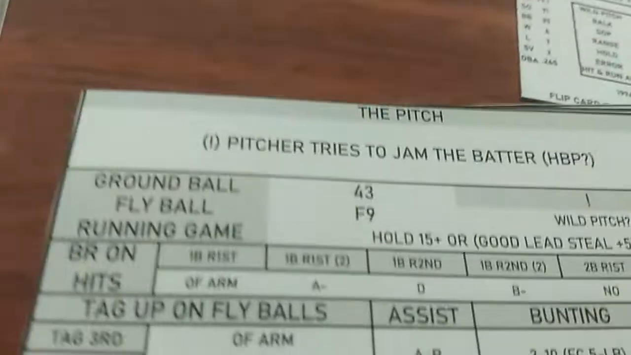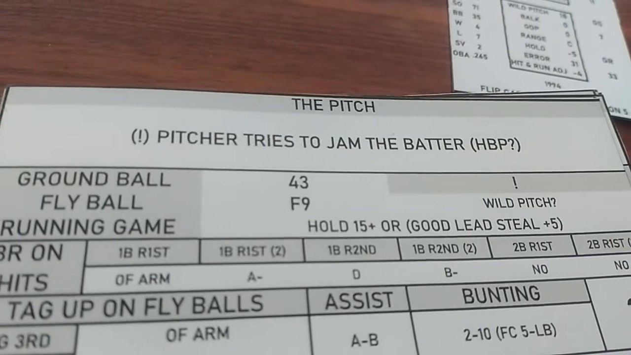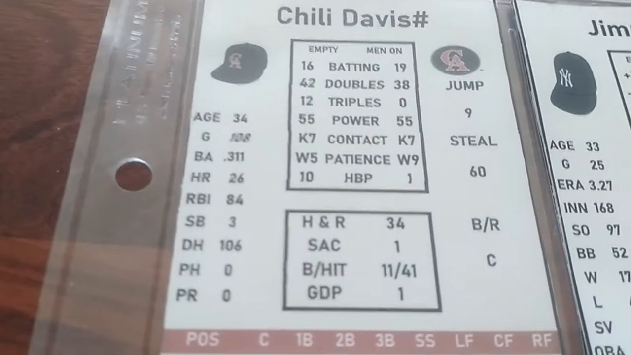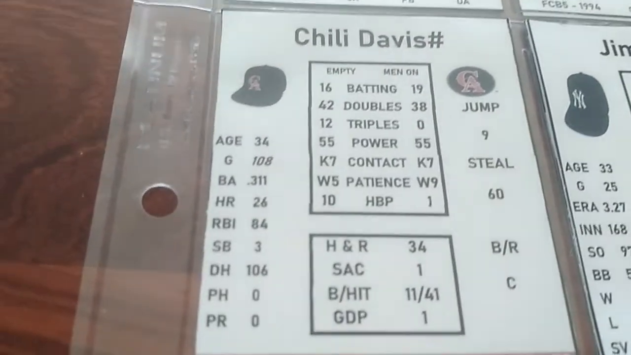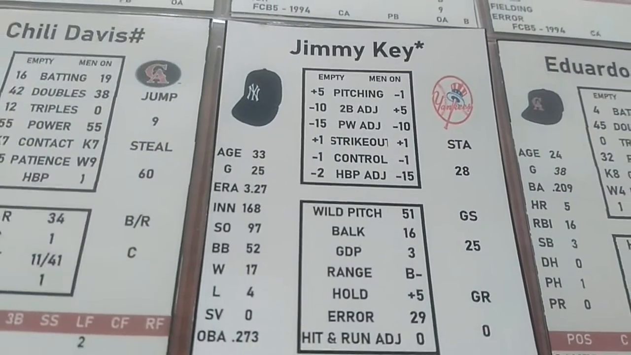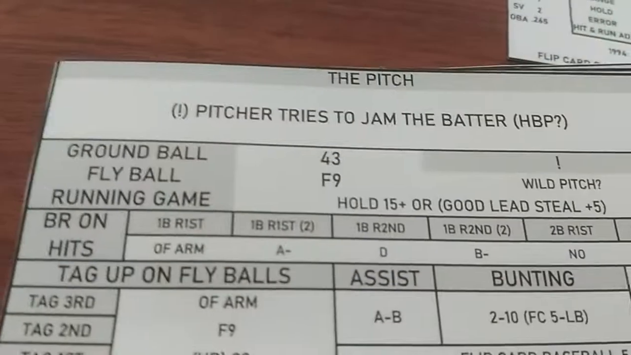Now that the wild pitch has happened, we need to look at the pitch. The pitcher tries to jam the batter. So he's going to hit him. So Chili Davis, with a man on, hit by pitch of 1. Jimmy Key is a -15, which takes him under 1. So it definitely can't happen. Because that can't happen, the ball's in play.